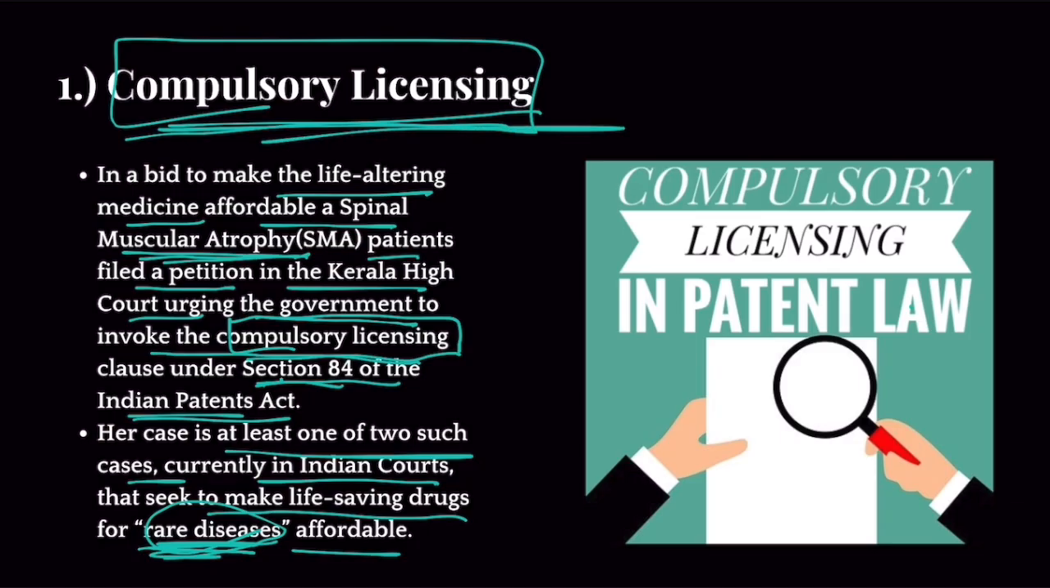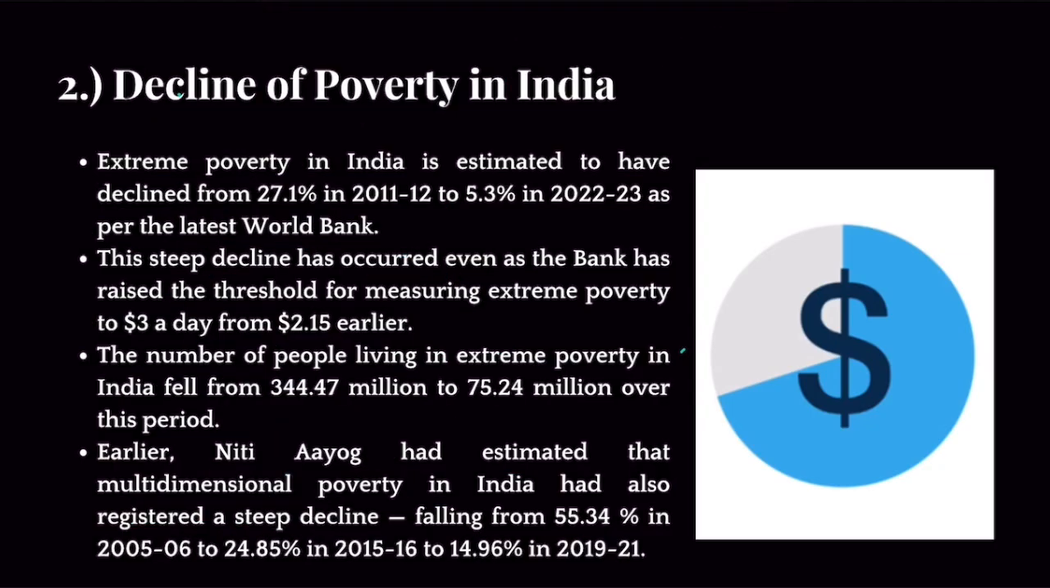So I hope you understood what compulsory licensing is, what patent is, and what are rare diseases. Alright, in case there is a doubt, please use the comment section. Alright, now let's move on to the second news item, which is the decline of poverty in India.